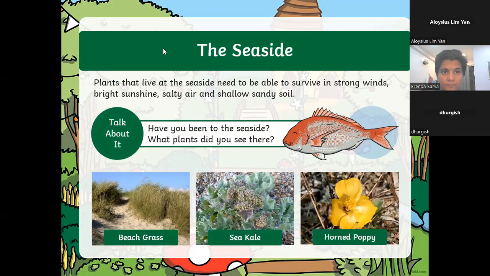No, teacher, my dad goes fishing there. Oh, really? Okay, good. So did you find the beach grass? Have you seen things like this before? Okay. Have you seen a sea kale? I have not seen it personally, but I think I saw these plants when I went to Langkawi. I was snorkeling. Okay, guys. So next time when you walk along the beach, look around and see the type of plants that you have there.